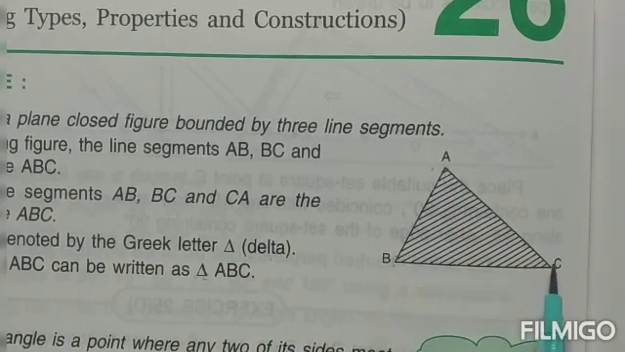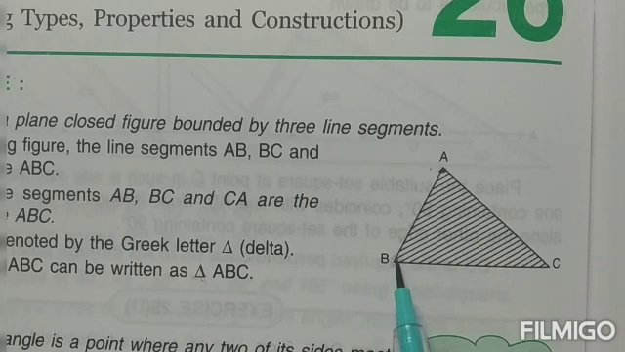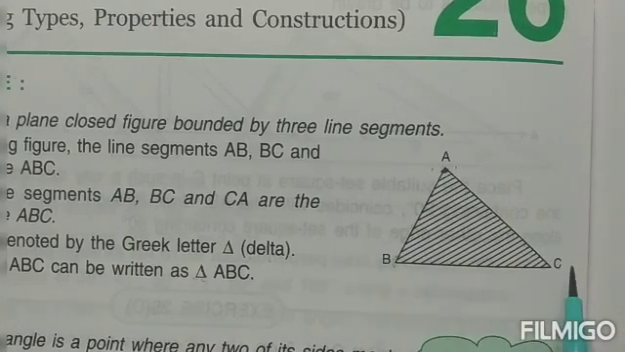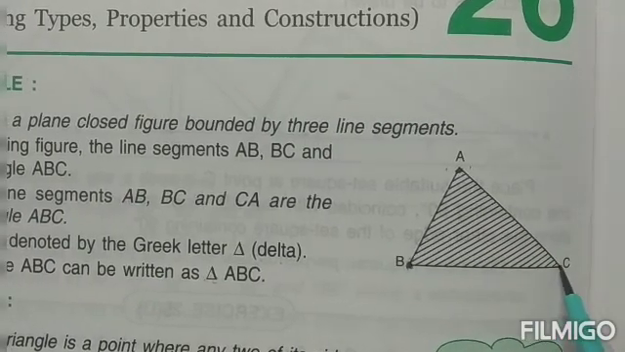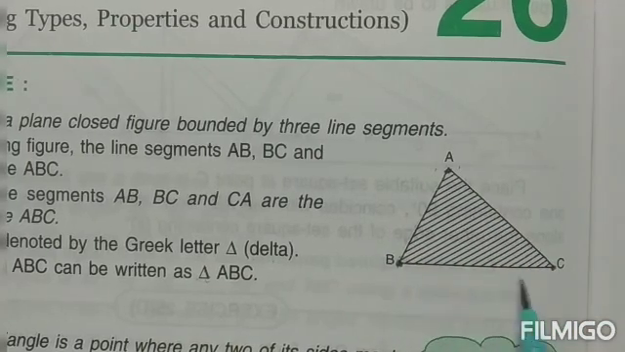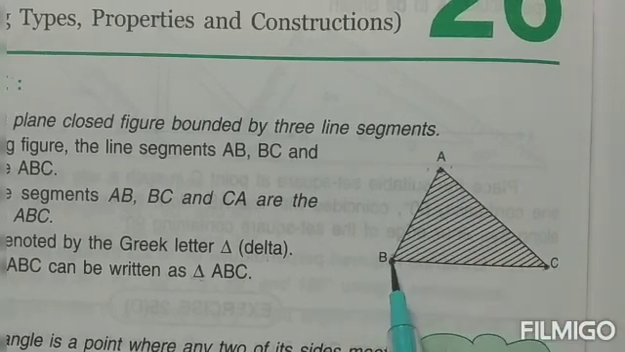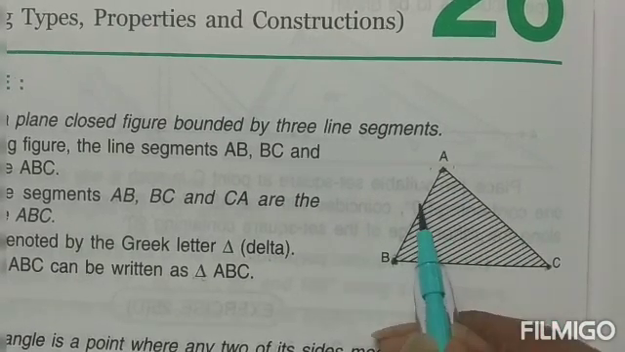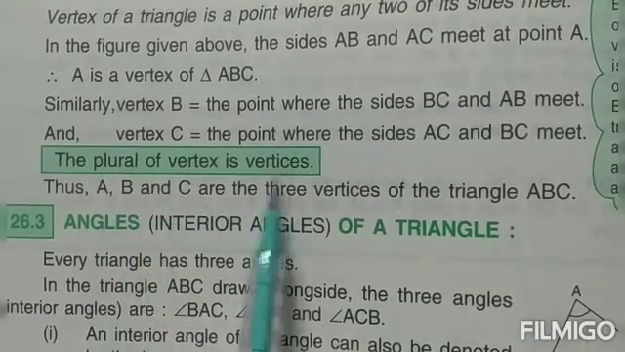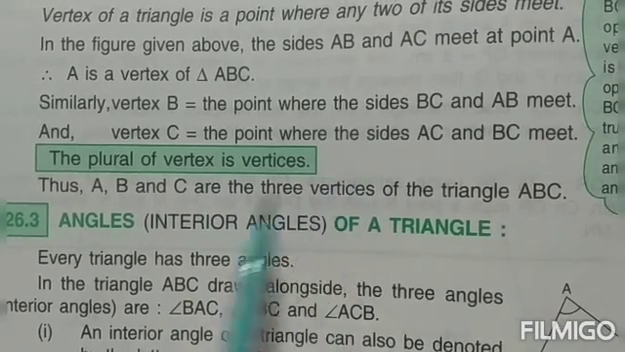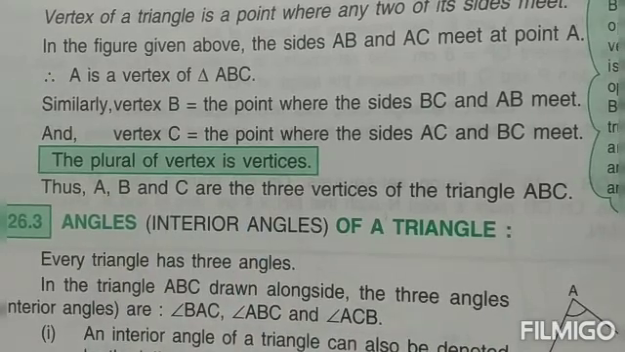Like AB and AC are meeting at this particular point, which is A. Similarly, at point B, line AB is meeting line BC, so B is also a vertex. Similarly, at point C, children, lines AC and BC are coming and meeting, so C is also a vertex. So every triangle will have three vertices and three sides. Children, the plural of vertex is vertices. So in triangle ABC, A, B and C are the three vertices of the triangle ABC.